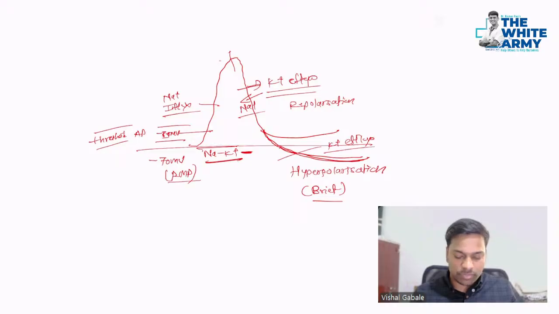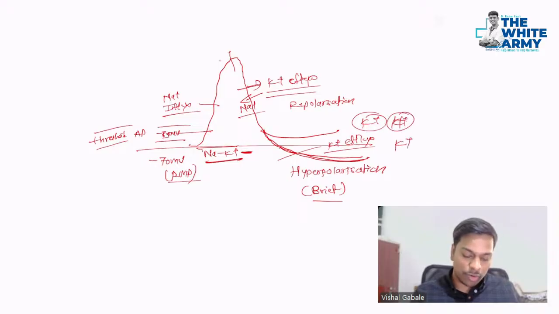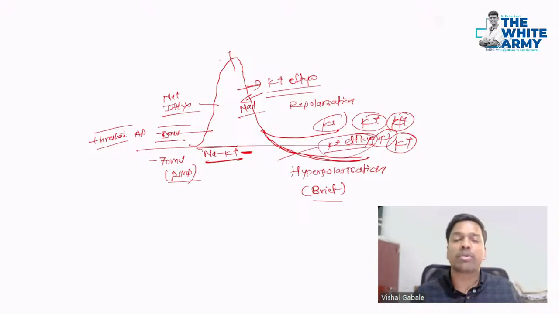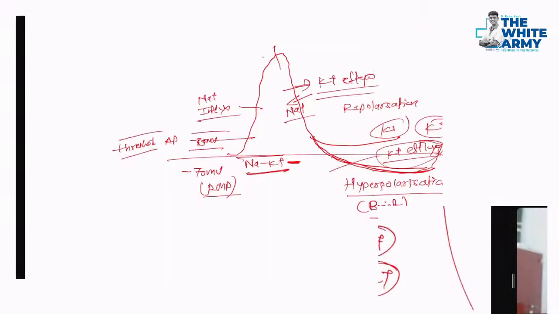Now, in conditions where there is already a high amount of potassium outside the cells, will this potassium flow occur normally or properly? No, this hyperpolarization doesn't stop. So it keeps on continuing, and then new depolarization quickly occurs. And basically, because of this hyperpolarization not being able to occur properly, the epilepsy or the neuronal hyperexcitability increases.